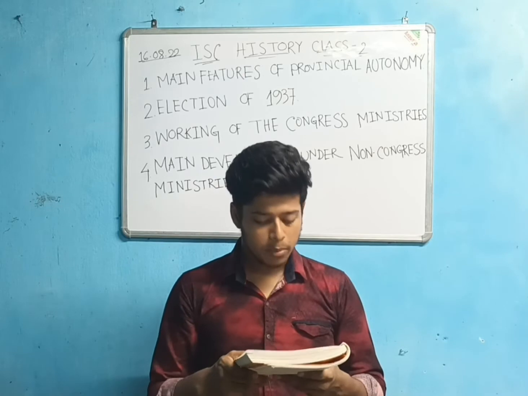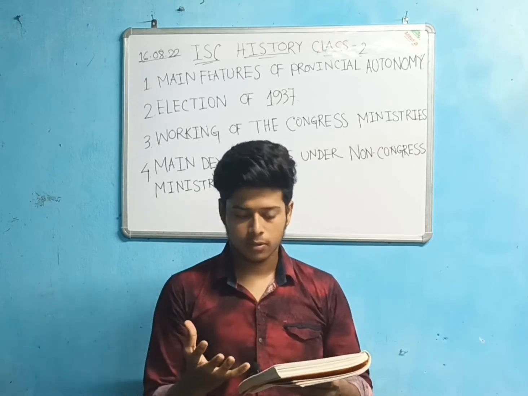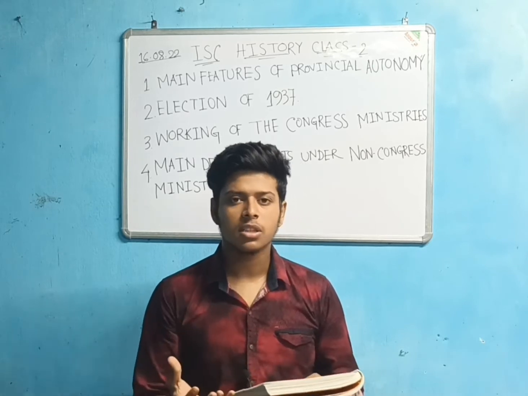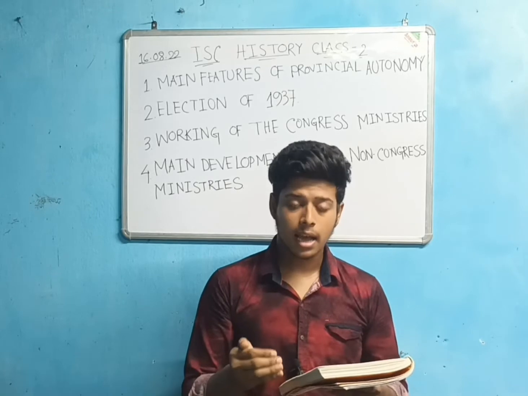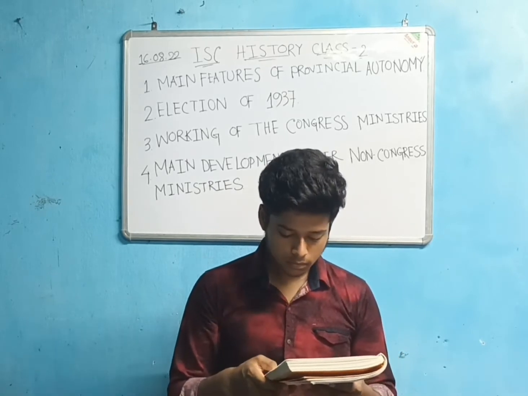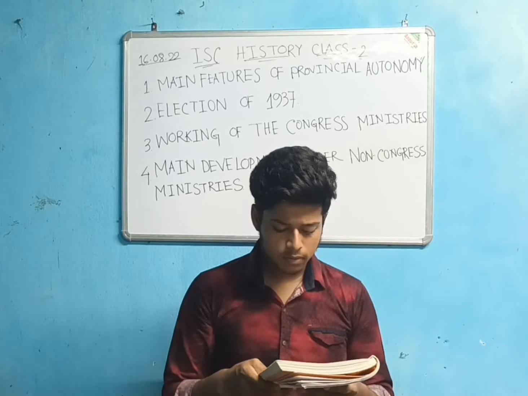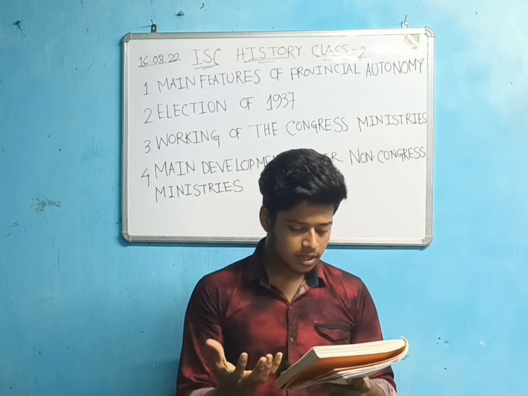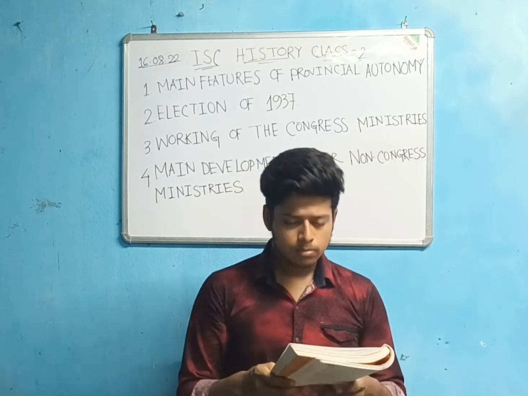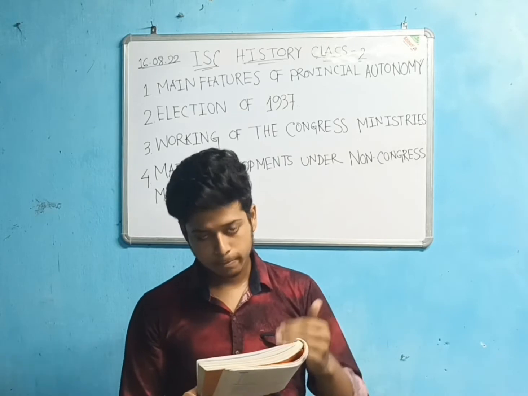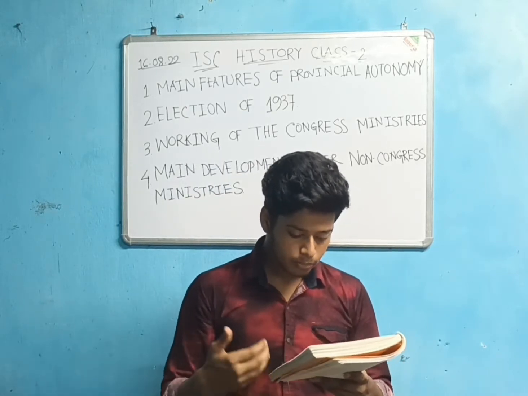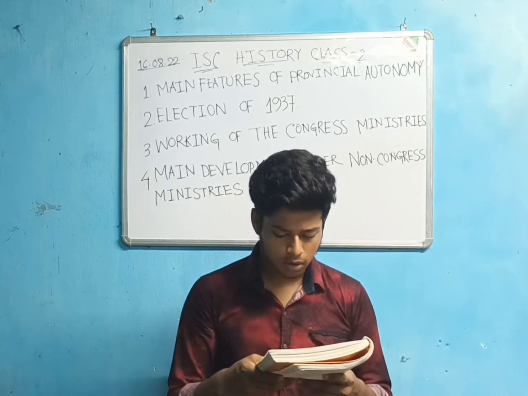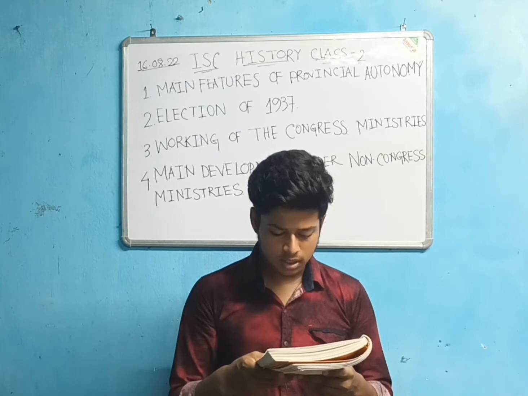The federal structure of the government was composed of the governor general and a council of ministers. It was a bicameral legislature, meaning the Council of States and the House of Assembly. In the Council of States, the representatives of the native states were to be appointed directly by the rulers. Foreign Affairs and Defence were reserved exclusively for the Governor General. In this way, diarchy was introduced at the center.